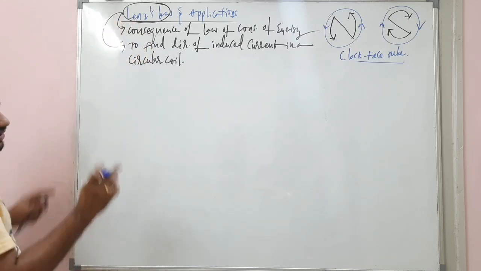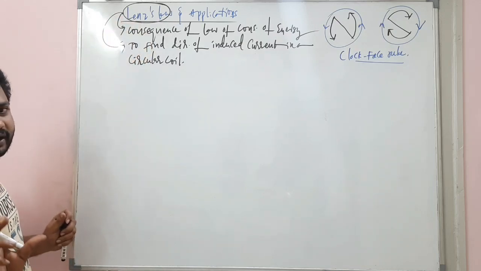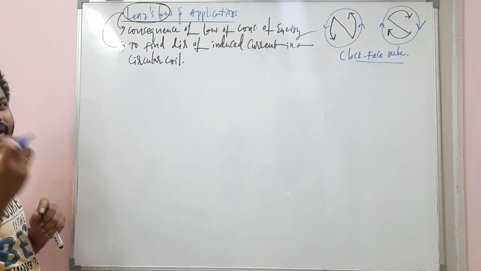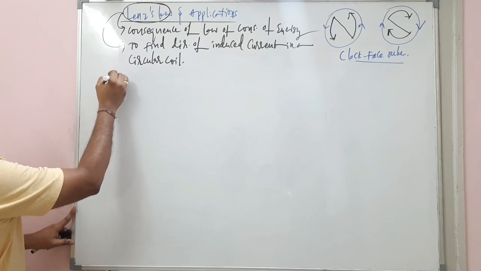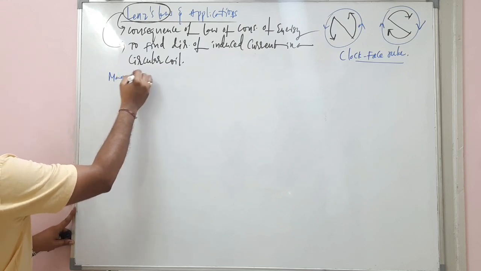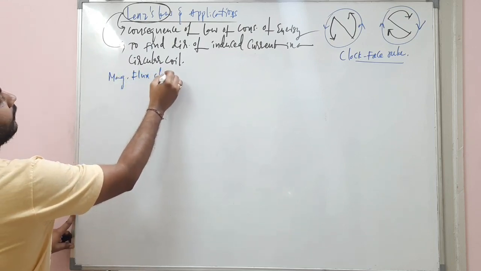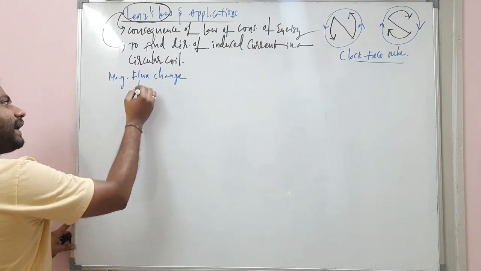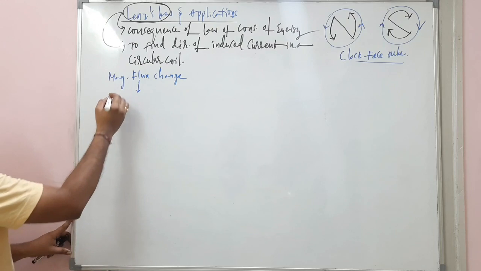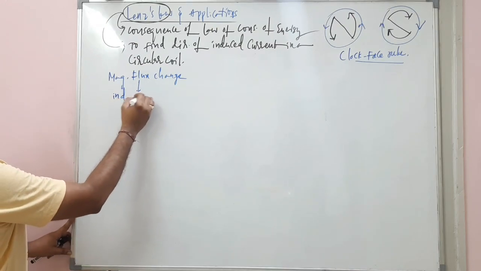Listen. There is a simple flow chart you should understand. Then a lot of things you will understand easily. What is that? There is a magnetic flux change. Students, this magnetic flux change will produce induced EMF.